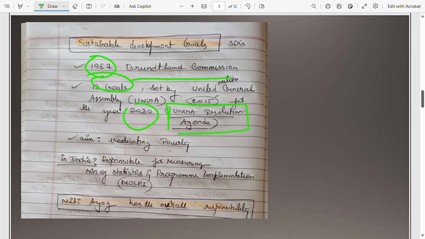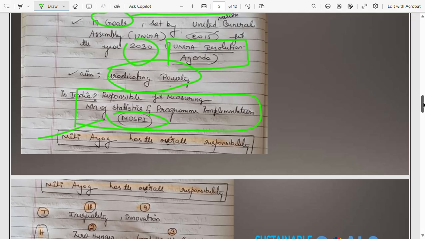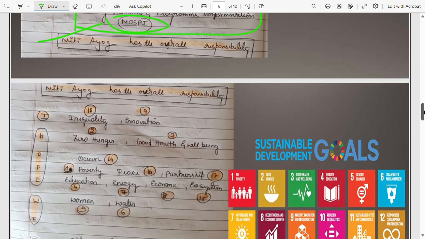So what is the aim of this SDG? In order to eradicate poverty. So in India, who is responsible for measuring this? In India, the measuring is done by the Ministry of Statistics and Programme Implementation (MOSPI). So this body is responsible for measuring SDG goals in India, and the Niti Aayog has the overall responsibility. For measuring, we have MOSPI, but the overall responsibility of SDG in India is with Niti Aayog, right?